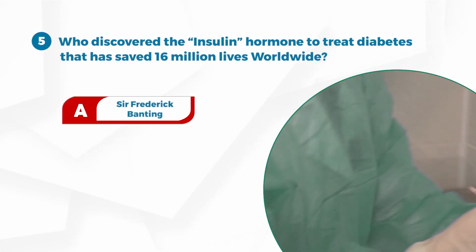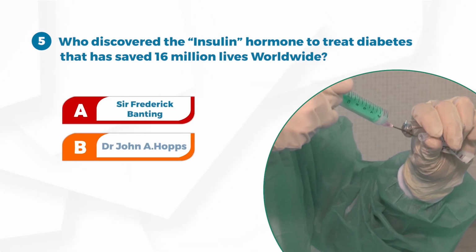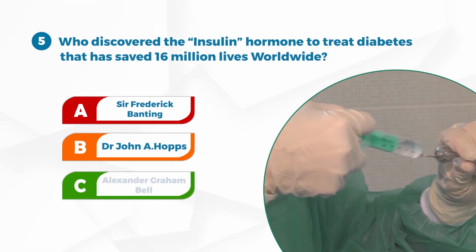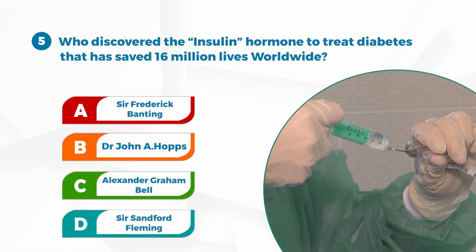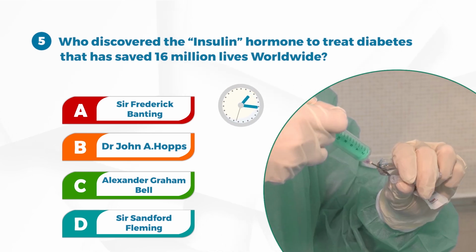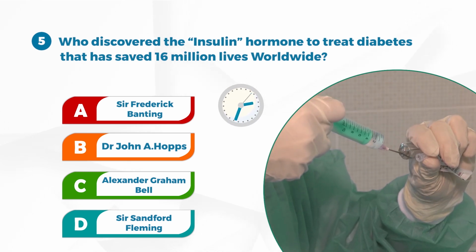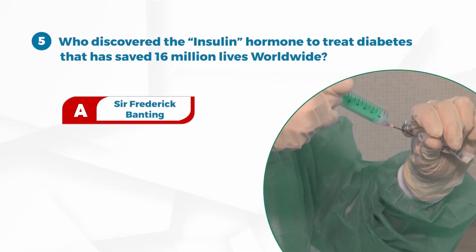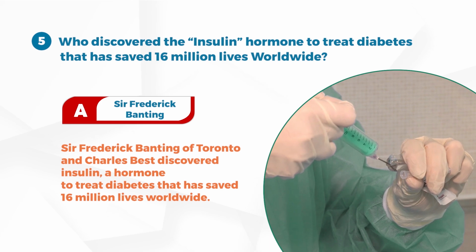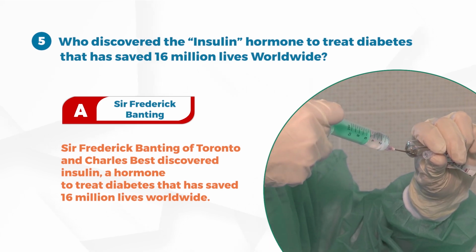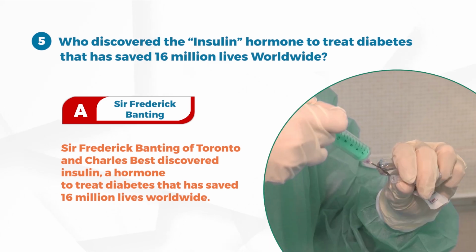A. Sir Frederick Banting. B. Dr. John A. Hobbs. C. Alexander Graham Bell. D. Sir Sandford Fleming. Answer A. Sir Frederick Banting. Sir Frederick Banting of Toronto and Charles Best discovered insulin, a hormone to treat diabetes that has saved 16 million lives worldwide.